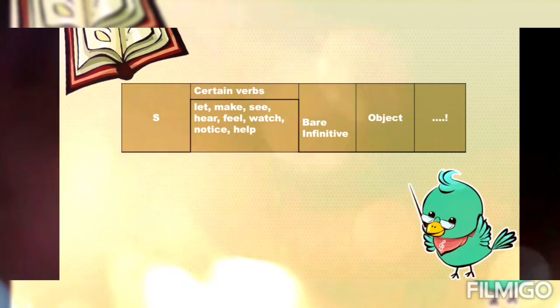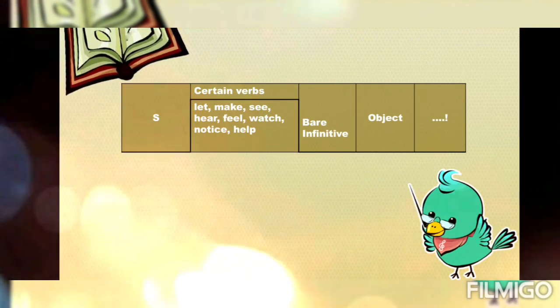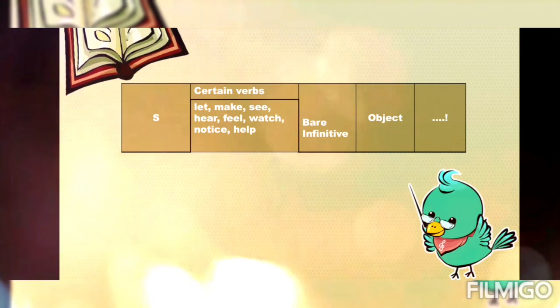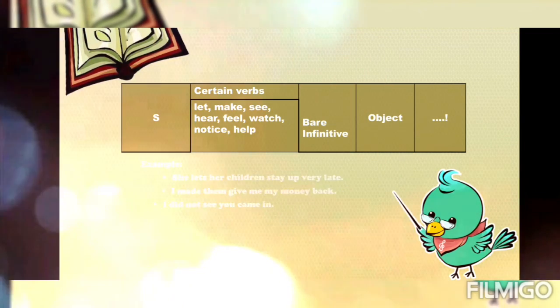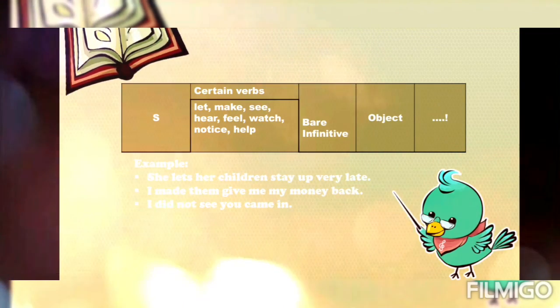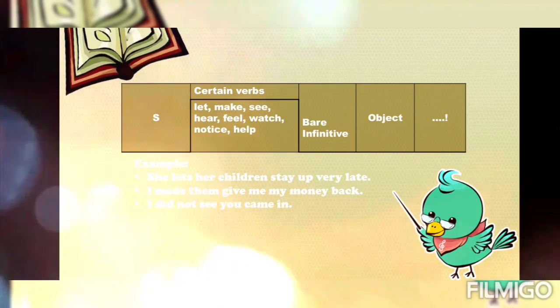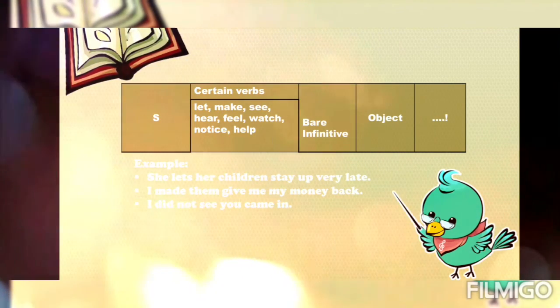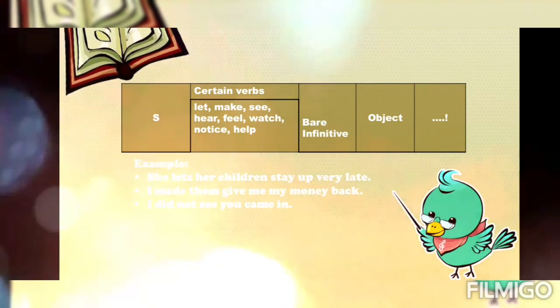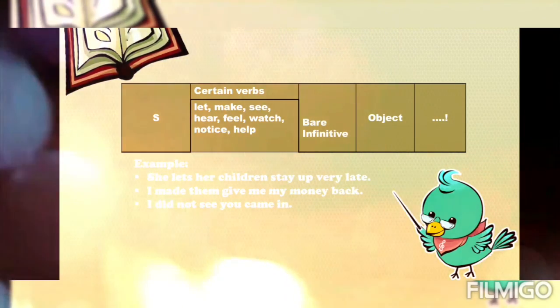And the pattern: subject plus certain verbs plus bare infinitive plus object. For example, she let her children stay up very late. I made them give me my money back. I did not see you come in.